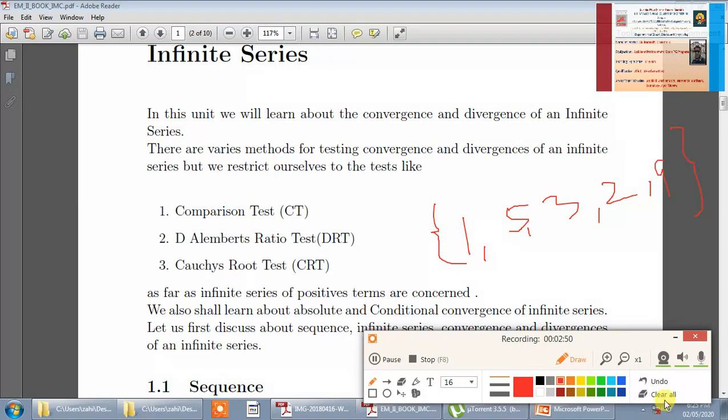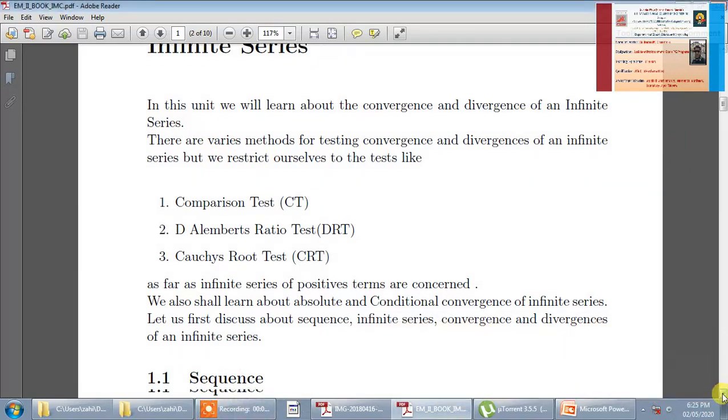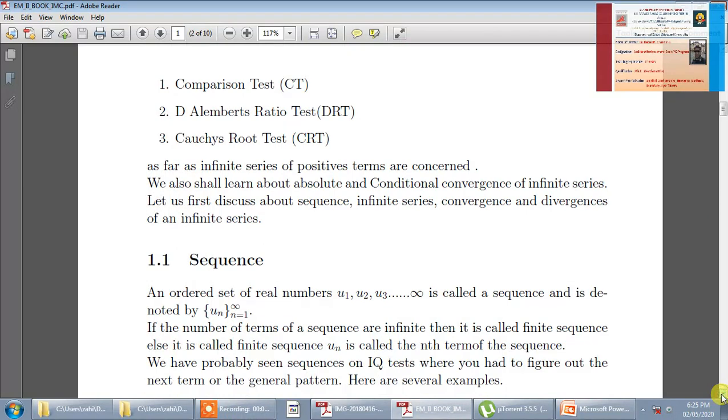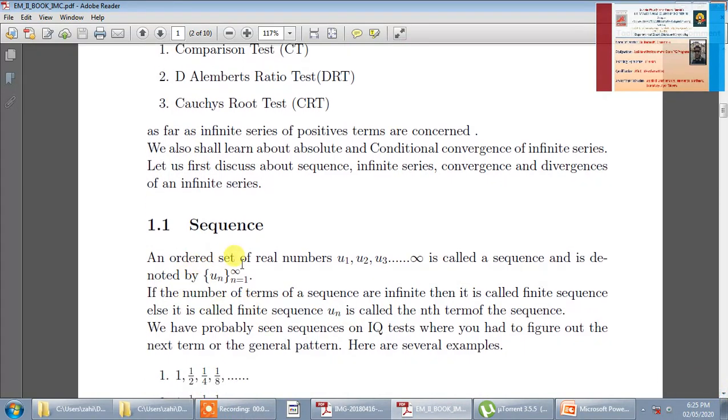What is a sequence? A sequence is a systematic arrangement of real numbers. In sophisticated language, an ordered set of real numbers: u1, u2, u3 up to u infinity. So here we have infinite terms, called a sequence. Note that these u1, u2, u3 are arranged by some rule, and that rule is given by un. So here you will have the nth term, which is very important for any sequence, and a sequence is denoted by curly brackets, inside which we write the nth term of that sequence, and n here varies from 1 to infinity.